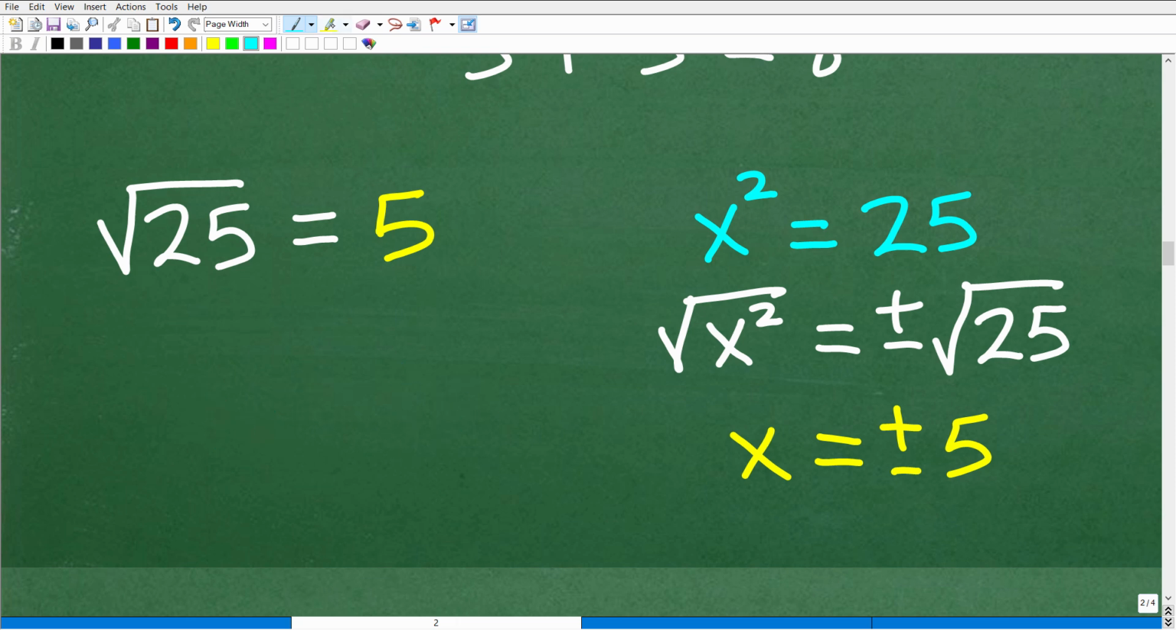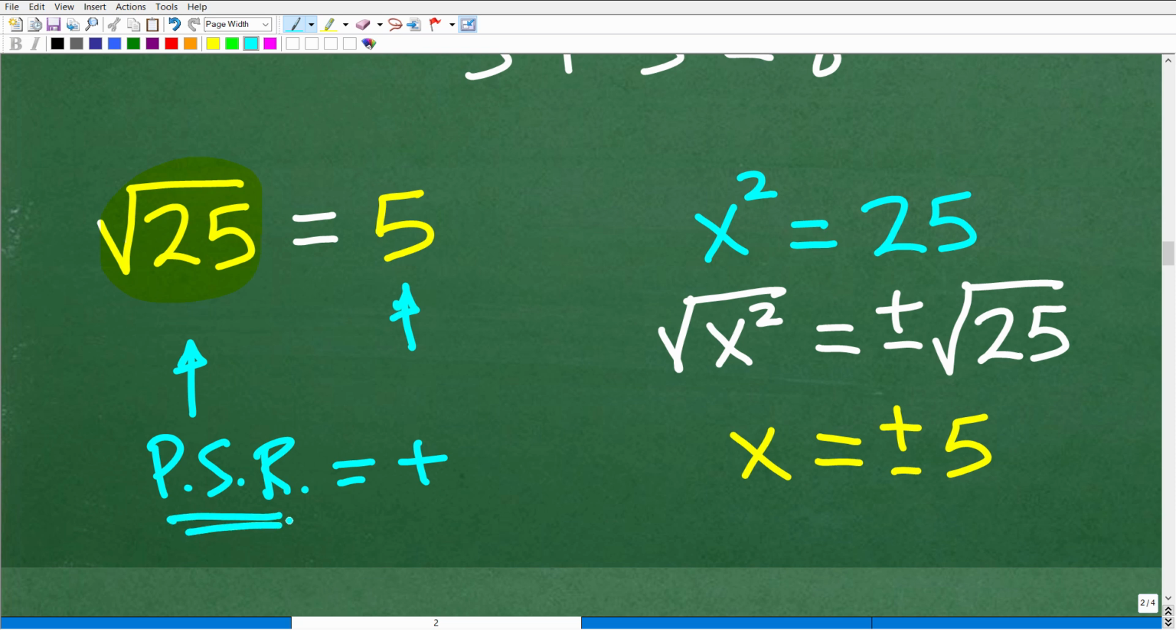Well, it's because when we take the square root of a number, just in and of itself, like a situation like this, what we're looking for is something called the principal square root, which is the positive version of that answer. Just kind of think of it that way. So the square root of 25 is a positive 5. There's only one answer to the square root of 25. That's positive 5. Okay, so this goes to this concept called the principal square root.